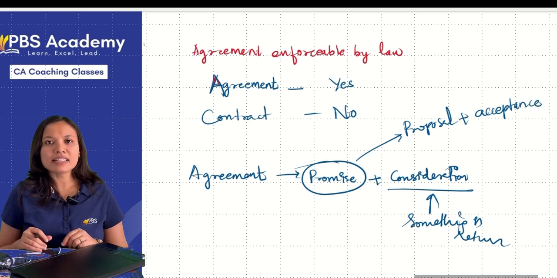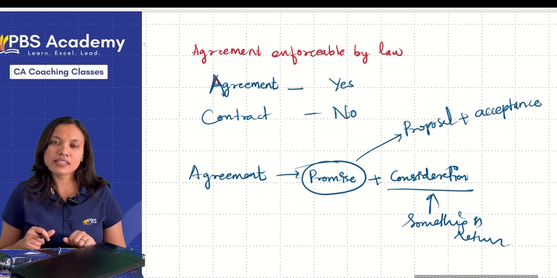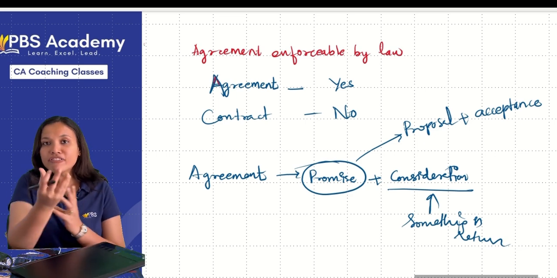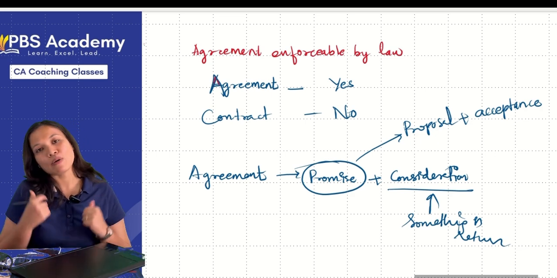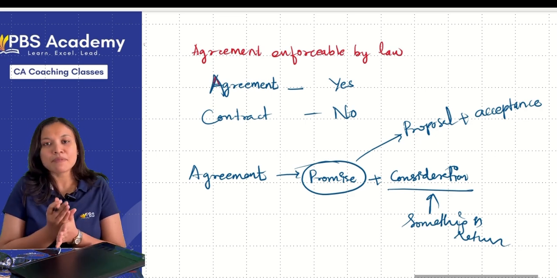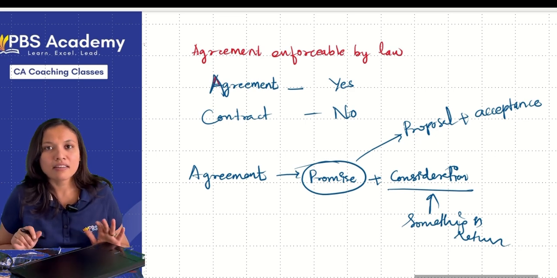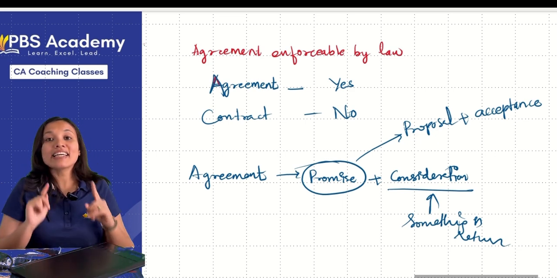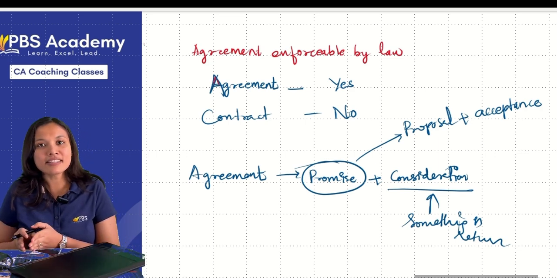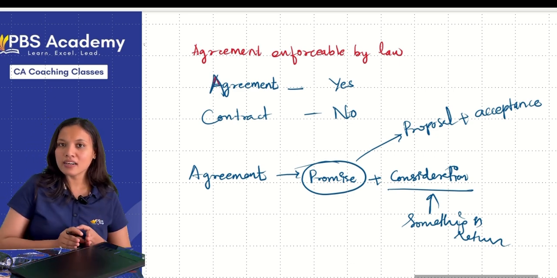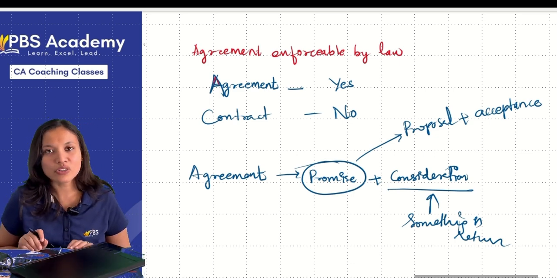Your father is telling you, I'll get you the vehicles. You will say, okay. You will give the assent to it. You are agreeing to it. Then it becomes promise. Person to whom a proposal is made, if he signifies his assent thereto, then it becomes promise. So proposal when accepted becomes promise. Clear? And promise having consideration in return, then it becomes agreement. Are you clear with all the words now?